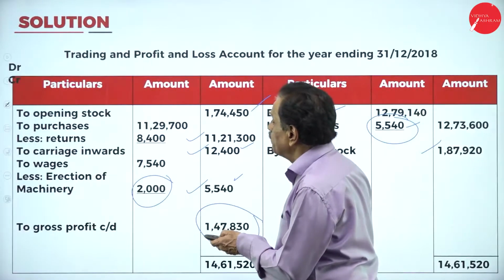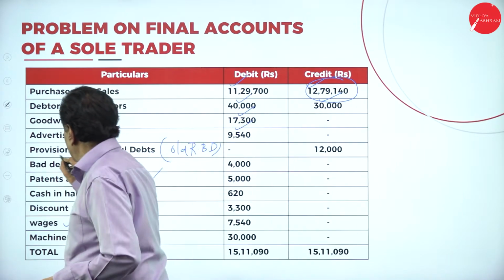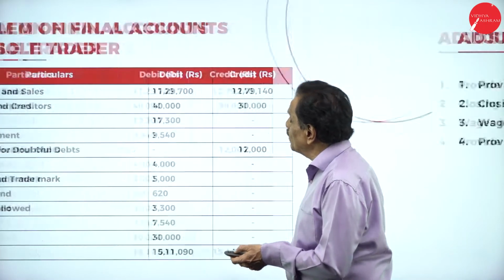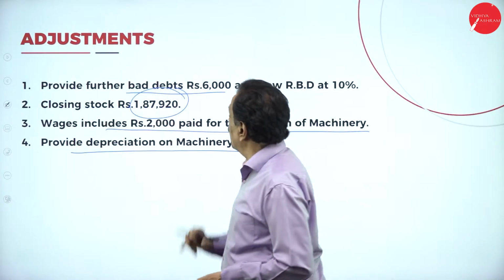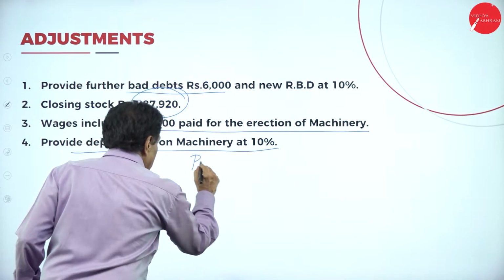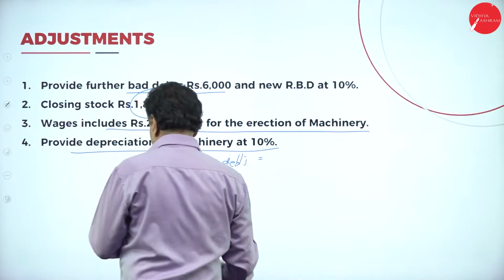We'll go to the problem. Then you have a term called bad debt and provision for doubtful debts. In your adjustments, bad debt is 6,000. What is the formula? Bad debt as per the trial balance.